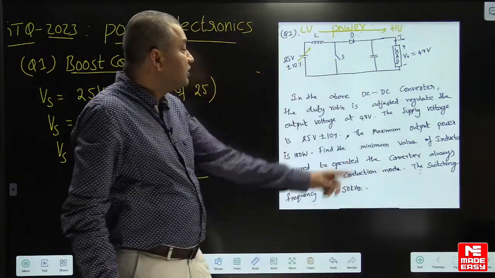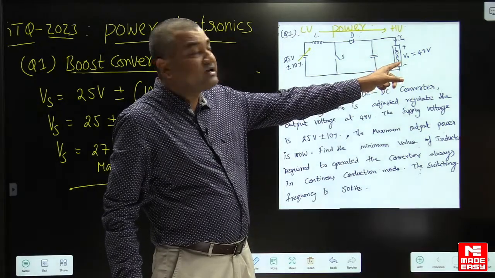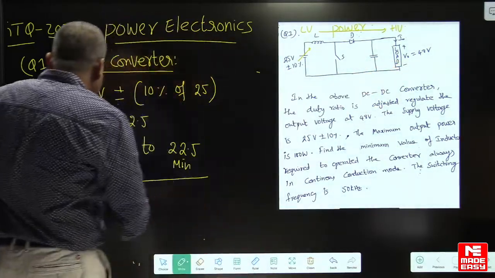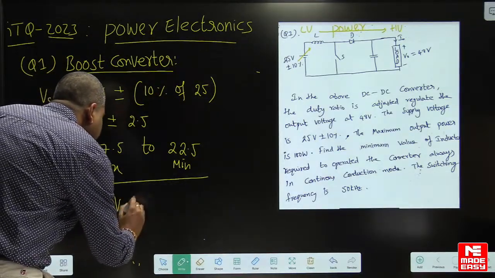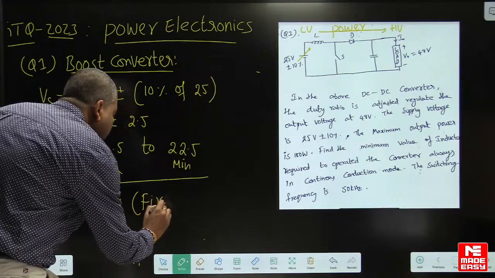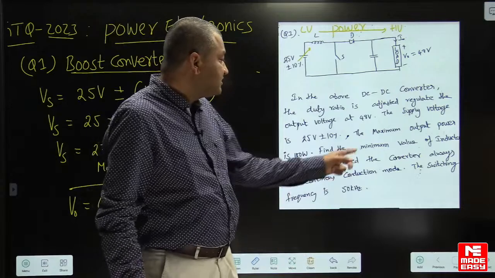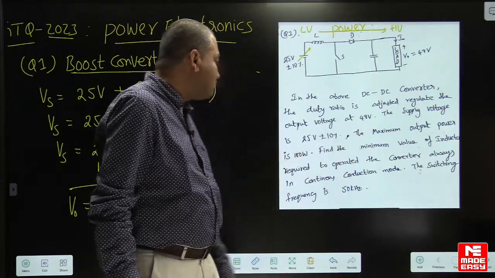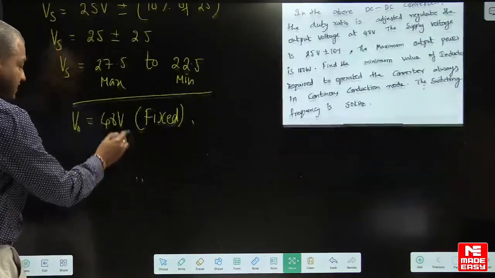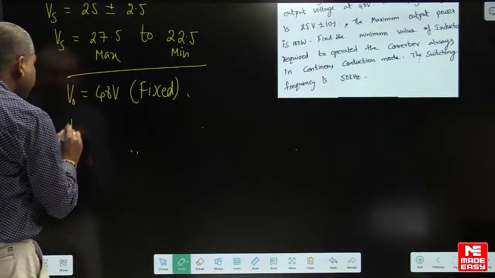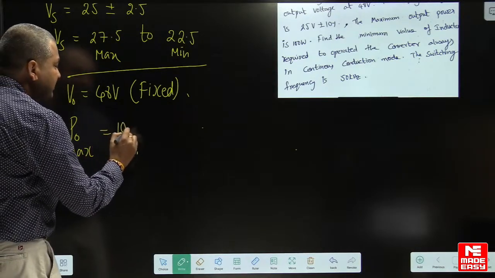Now the duty ratio is automatically adjusted to regulate the output at 48 volts. So here the output voltage is 48 volts. This voltage is fixed. Output voltage is fixed here. Okay. Now the question is, the maximum output power is 100 watts. It is given that the maximum output power is 100 watts here.